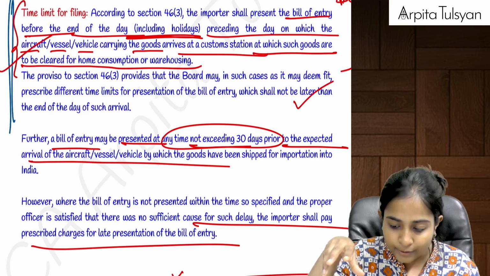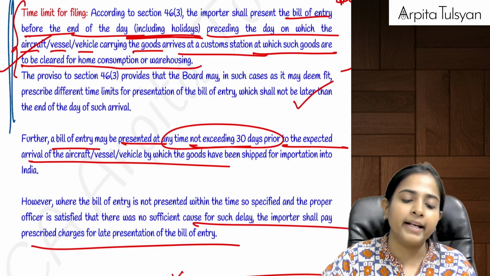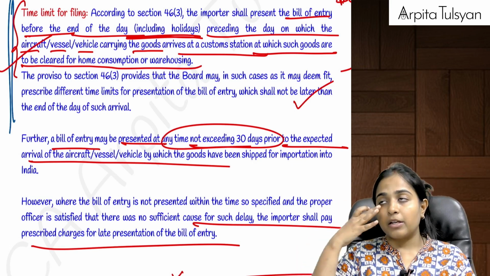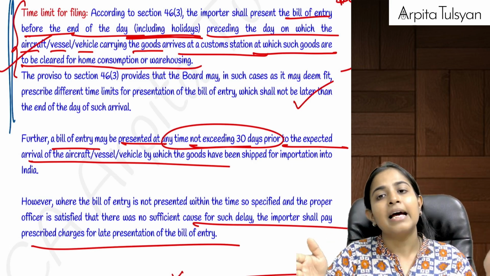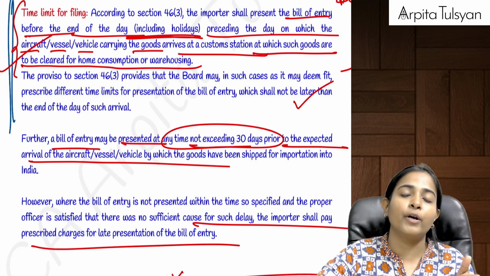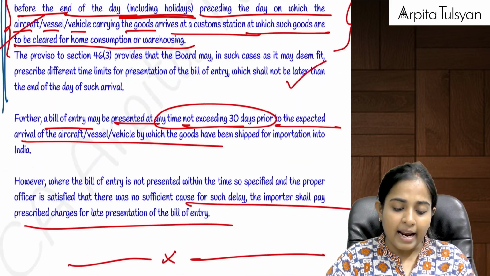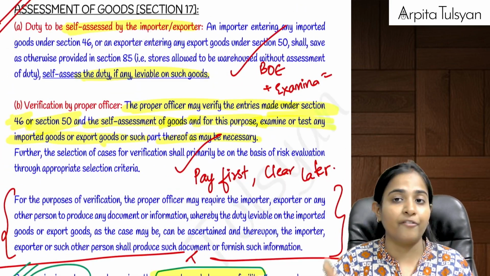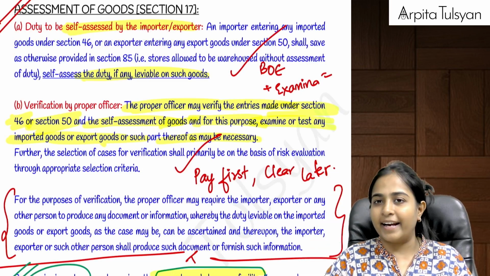Let's say the goods are going to come on 5th April, then by the end of the day on 4th April, the bill of entry should be submitted. In some cases, the bill of entry can also be filed even more in advance, but within the last 30 days. That is, if I am of the opinion that my vessel or vehicle is going to come to India within 30 days, then I can file this bill of entry in advance. Are you clear with this? And yes, if you file the bill of entry late, then late charges are applicable for presentation of the bill of entry.